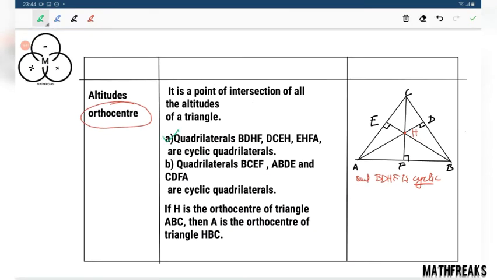Now this is true. Quadrilateral BDHF is cyclic. DCEH is also cyclic. Similar proof: 90 degrees, 90 degrees, opposite angles are supplementary, so they are cyclic. Now comes quadrilateral BCEF.